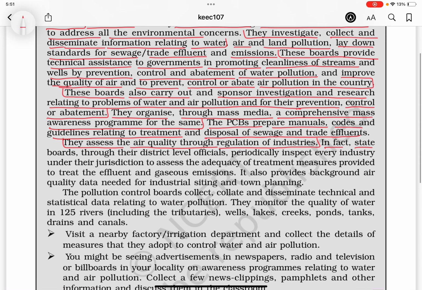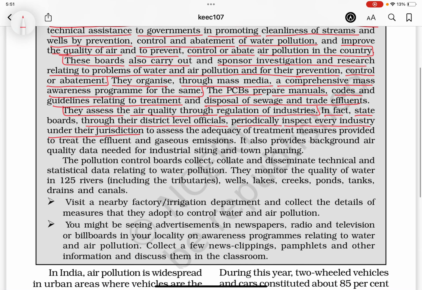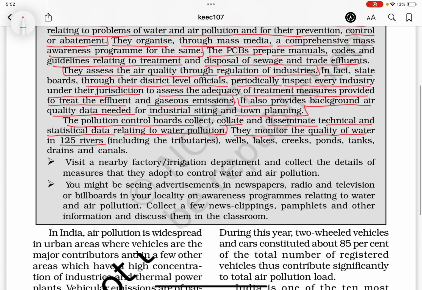In fact, state boards, through their district level officials, periodically inspect every industry under their jurisdiction to assess the adequacy of treatment measures provided to treat the effluent and gaseous emissions. It also provides background air quality data needed for industrial setting and town planning. The pollution control boards collect, collate, and disseminate technical and statistical data relating to water pollution. They monitored the quality of water in 125 rivers, including the tributaries, wells, lakes, creeks, ponds,